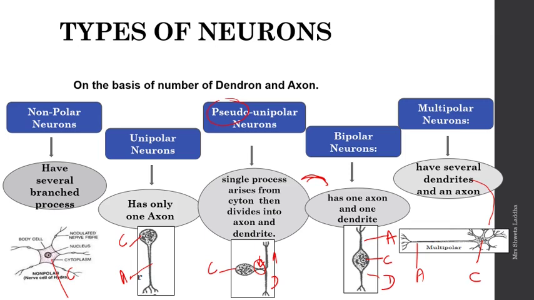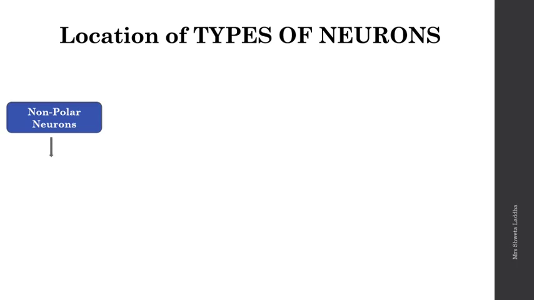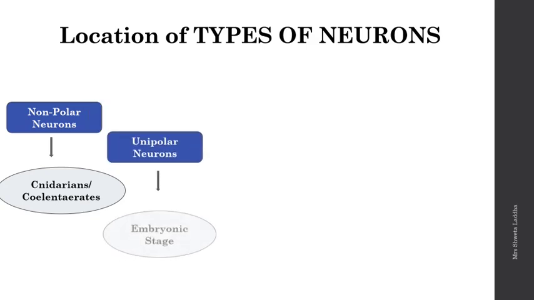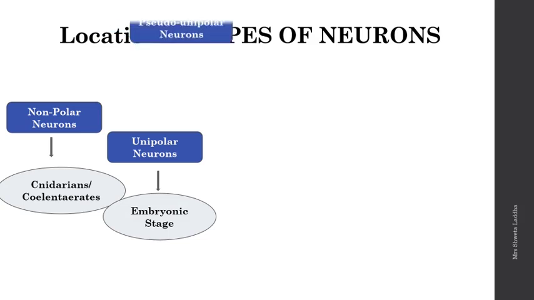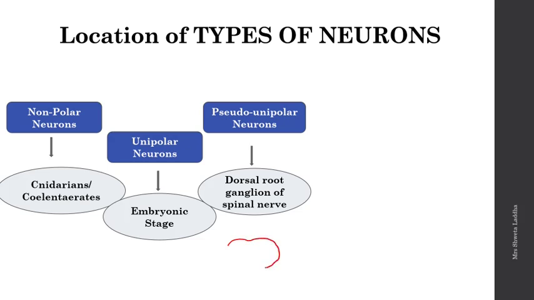Let us see where they are located, what their position is. The non-polar neurons are situated in cnidarians like hydra and jellyfishes like Aurelia, forming a nerve net type of nervous system. Unipolar neurons are situated in the embryonic stages, in the developmental stages of organisms. The pseudo-unipolar neurons are situated in the dorsal root ganglion of the spinal nerve. We'll be studying the spinal nerve in detail later, but just a brief view.